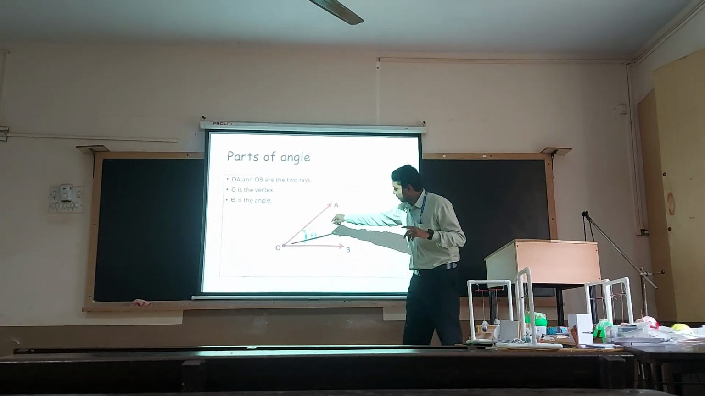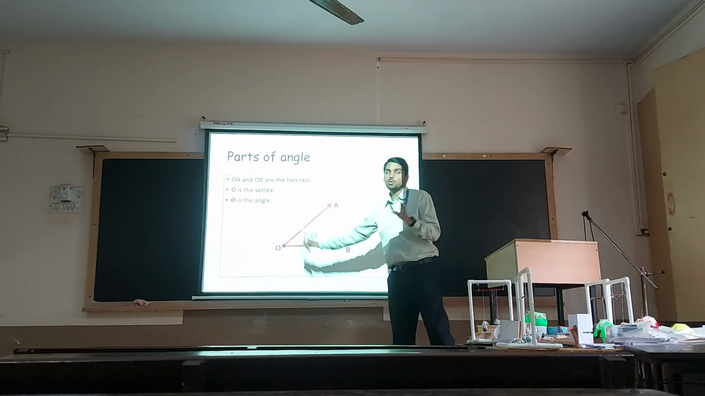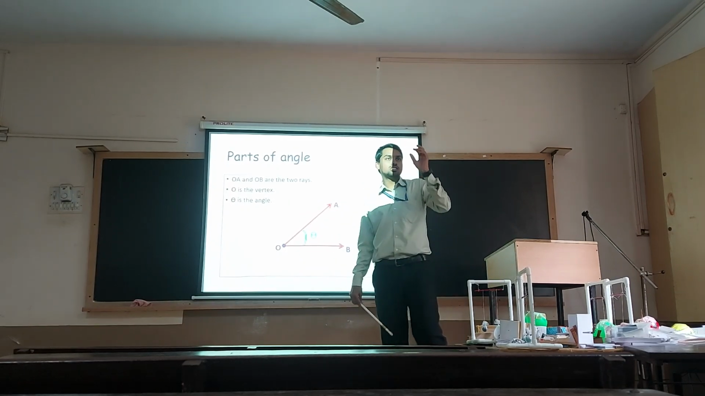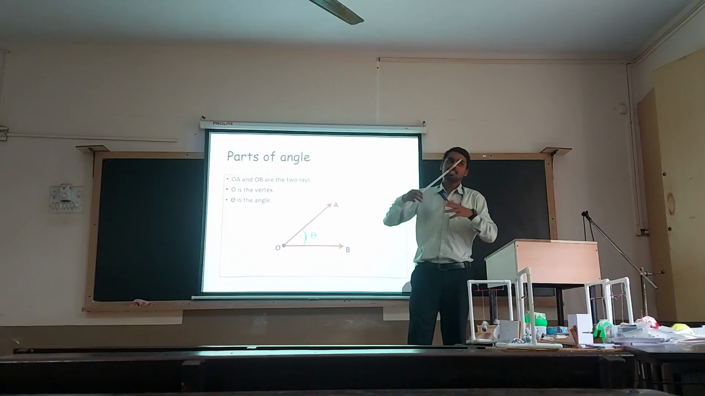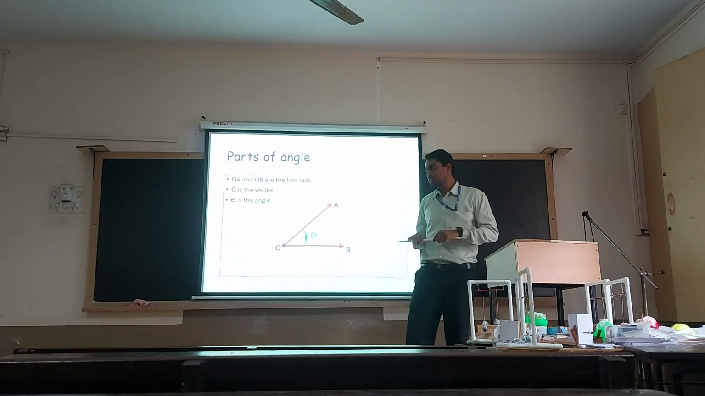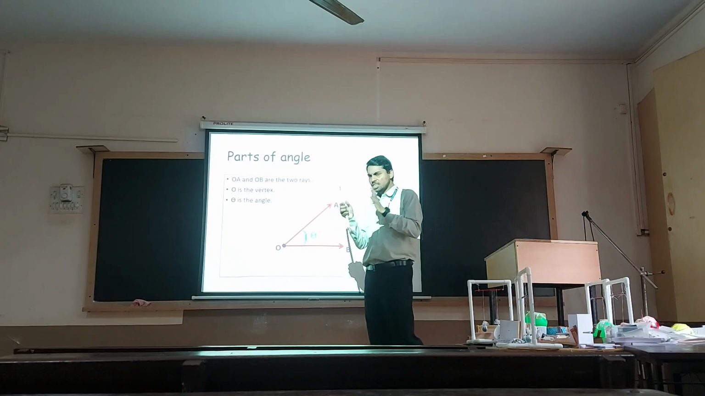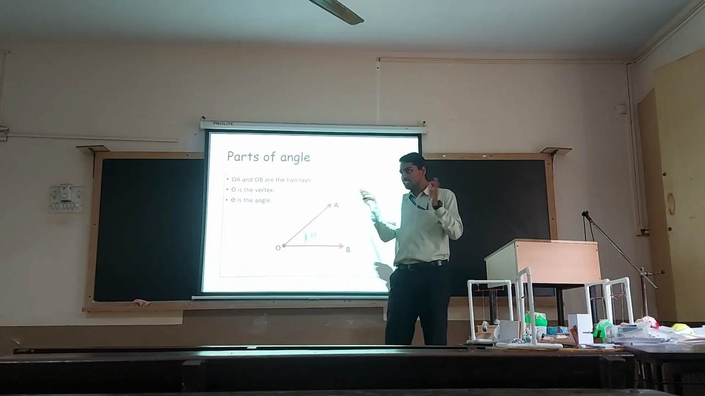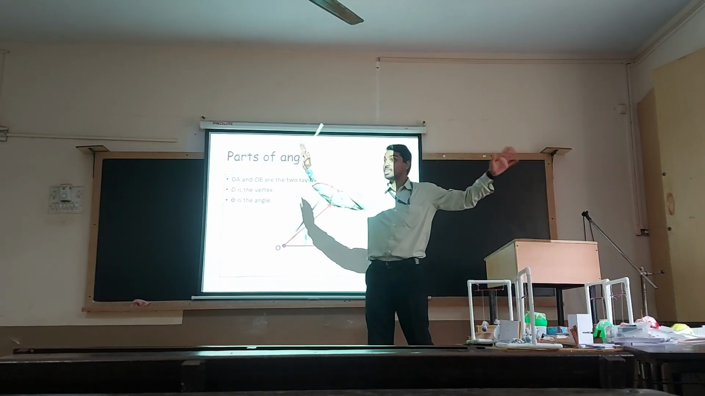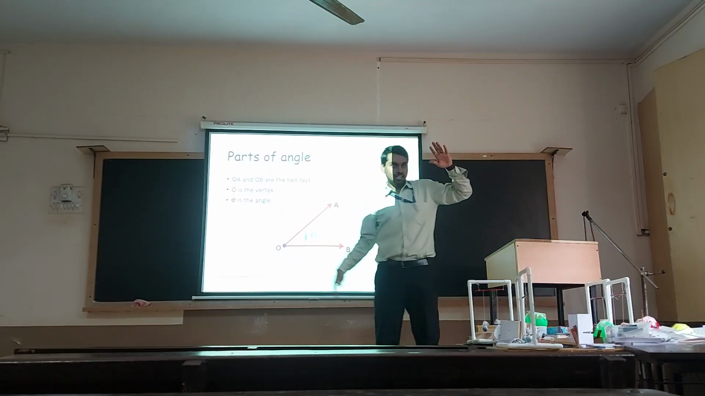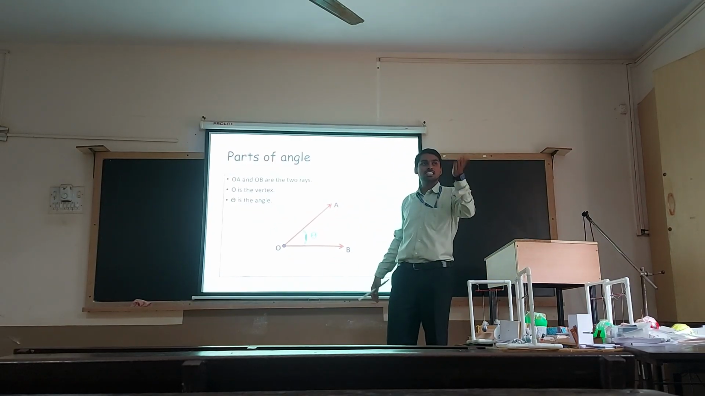OA and OB are the two rays. Rays initiate from one point and are extended unlimited. So such lines are called rays. If a line segment can be extended on both sides, then we say it is a line. If it is extended only on one side and the other side is kept fixed, then we say it is a ray.